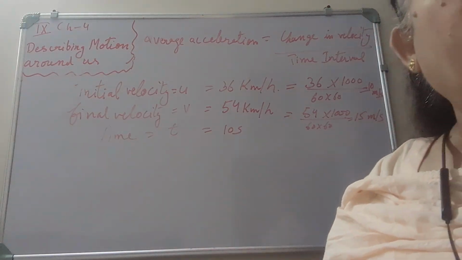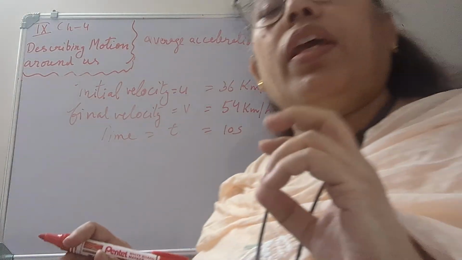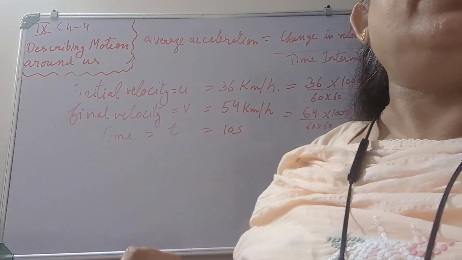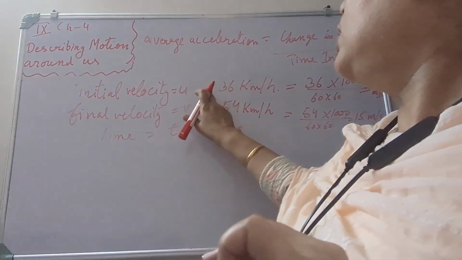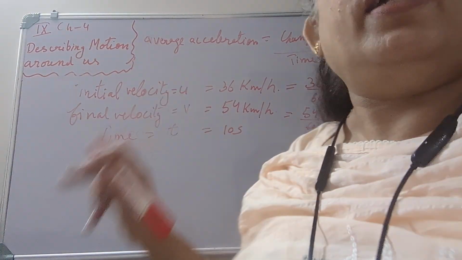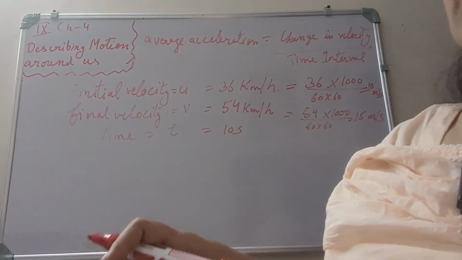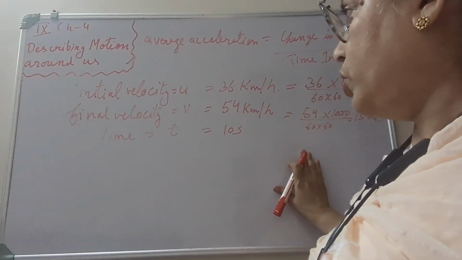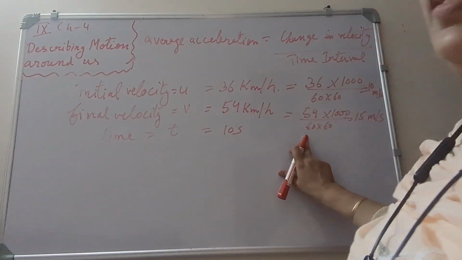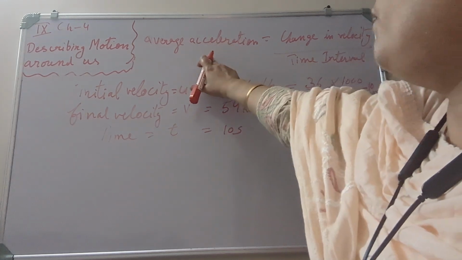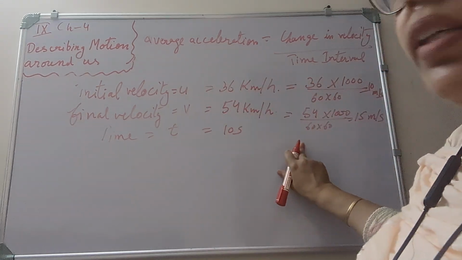We have to calculate the average acceleration when the accelerator was pressed, that is, when there is an increase in velocity, and when the brakes were pressed, that is, when there is a decrease in velocity. So we will first calculate the average acceleration when there is an increase in velocity.